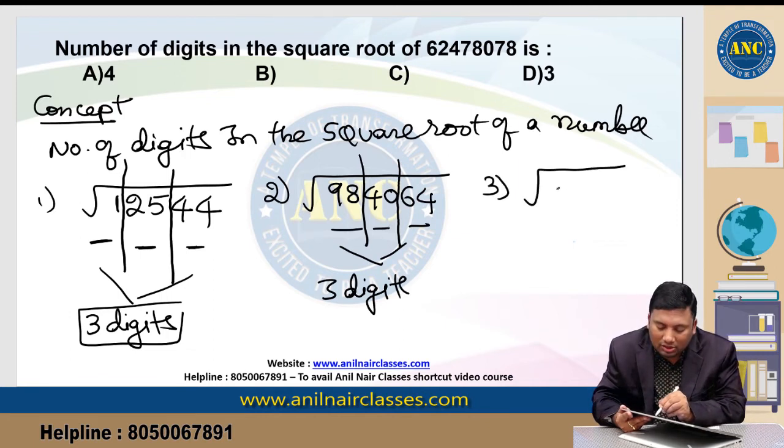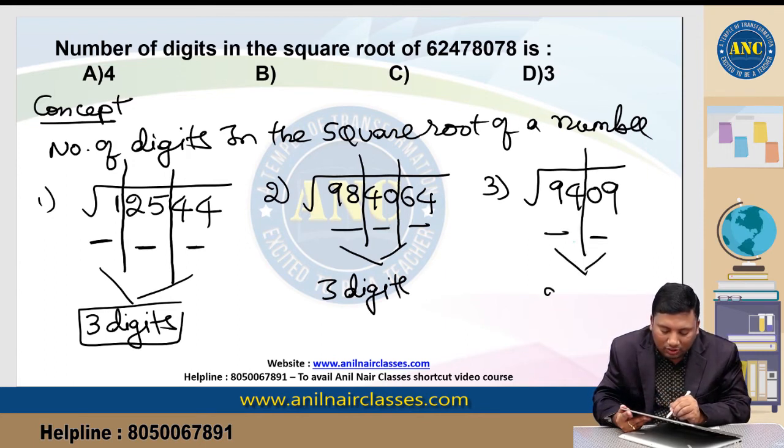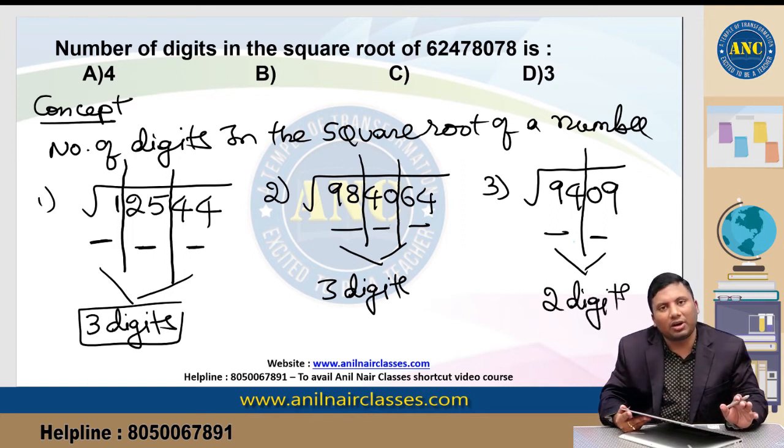Suppose it is the square root of 9409. Keep a slash after 2 digits. So the answer contains how many digits? The answer contains 2 digits. Idea is clear. Number of digits in the square root of a number: keep a slash after every 2 digits.